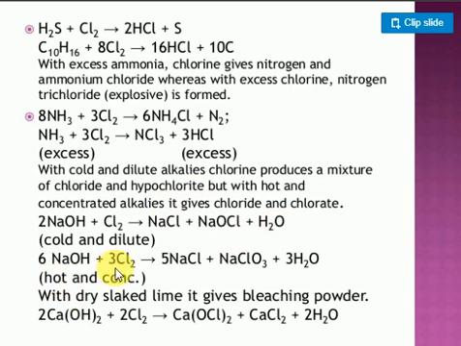If you take hot and concentrated sodium hydroxide, when you pass chlorine gas, you will get sodium chloride and sodium chlorate. Sodium hypochlorite is different; this one is chlorite only. What will we get here? Chlorate. This is chlorate. This is chlorite. Look, when the oxygen number is less, it is called hypochlorite, and when there are more oxygens, like chlorate. Next one is hot and concentrated only.